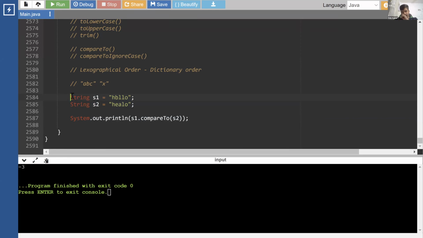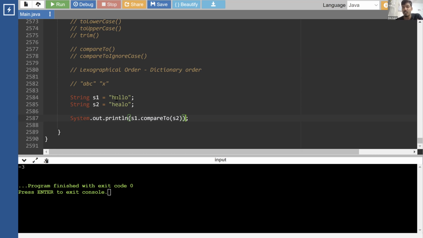Okay. Now, are these values random, or is there any logic behind this? Difference between ASCII codes? Yes. It is the difference between the ASCII values of the two of them. So it is basically the difference between the ASCII values of the first non-matching character in S1 and S2. So we'll find out the first non-matching character. All the other characters can be non-matching, it doesn't matter.